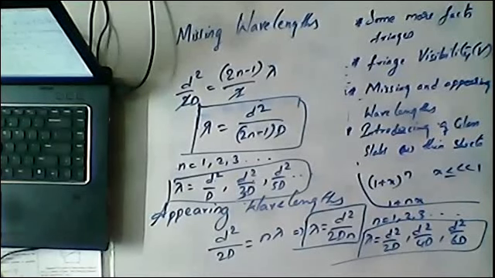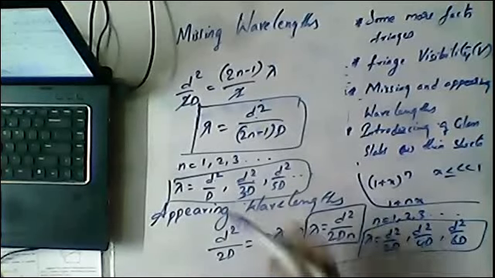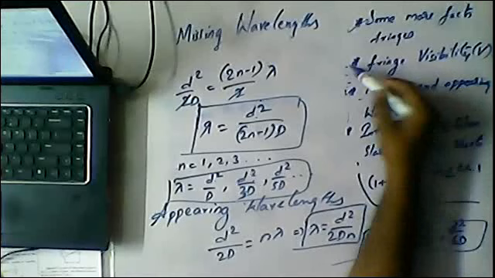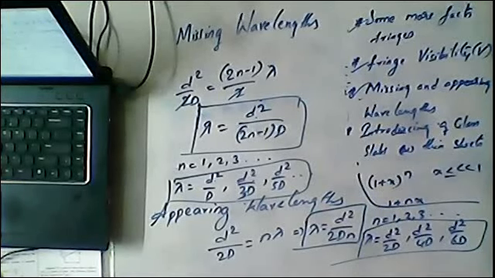Those missing and appearing wavelengths are obtained using the formulae lambda is equal to d square by (2n minus 1) into d, and lambda is equal to d square by 2dn. So with this we complete one more topic. Sum of facts already completed, fringe visibility completed, and missing and appearing wavelengths is completed.